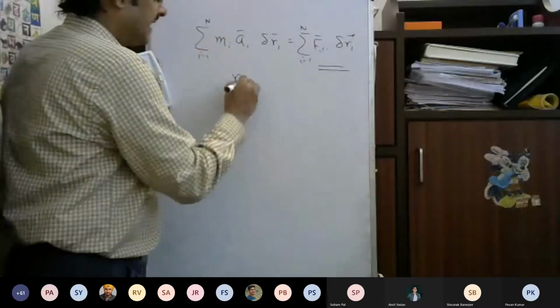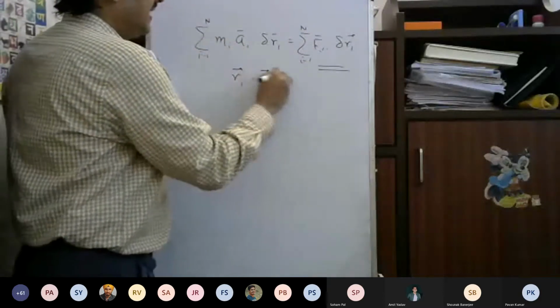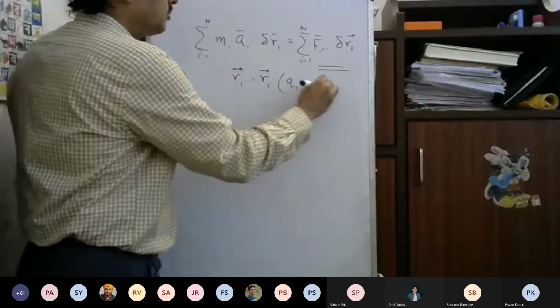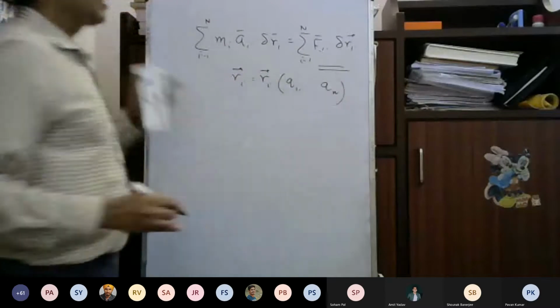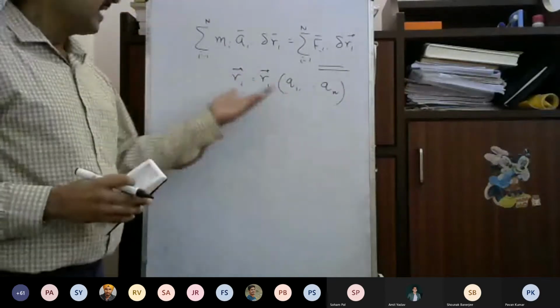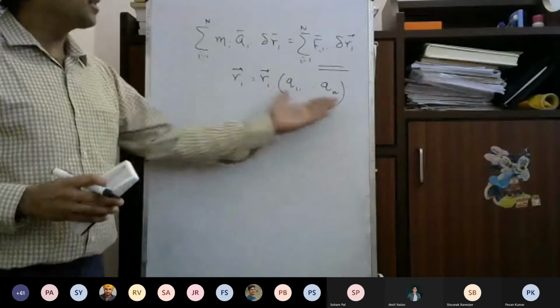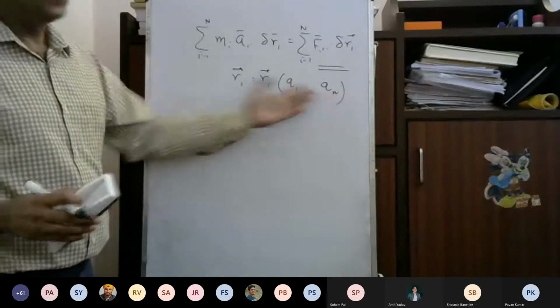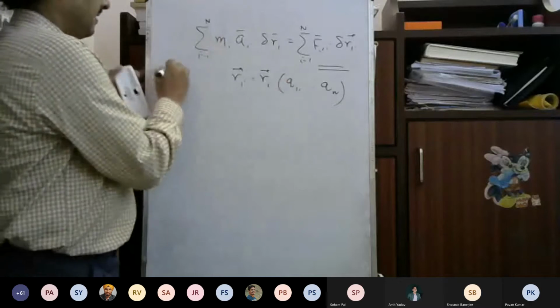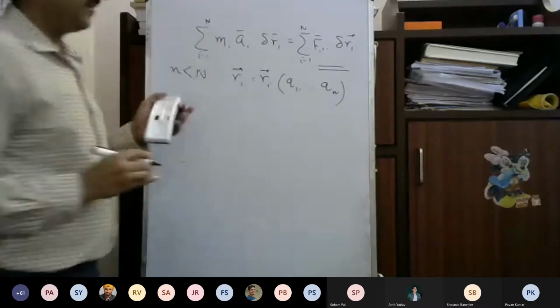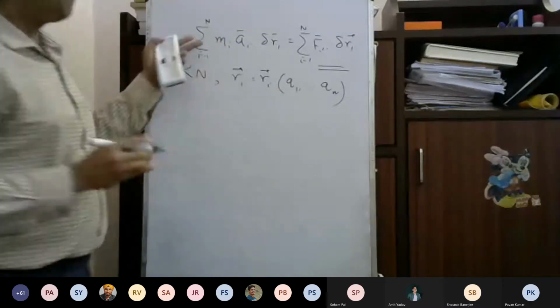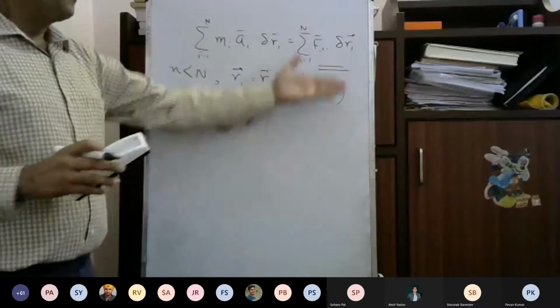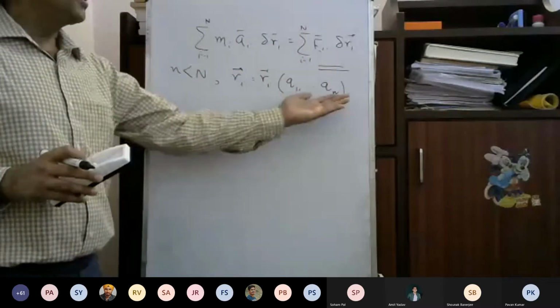So what I say is that Ri will be a function of q1, q2, let us say qn, in a generalized coordinate. This is possible because all the position vectors will be functions of the generalized coordinates, where n is definitely less than capital N. Capital N is the number of particles, but the configuration can be expressed with a smaller number of generalized coordinates.